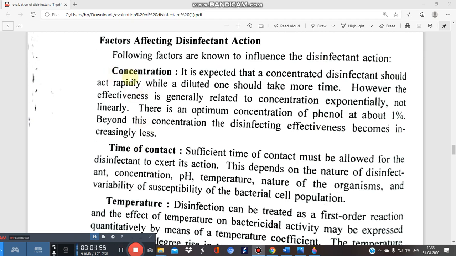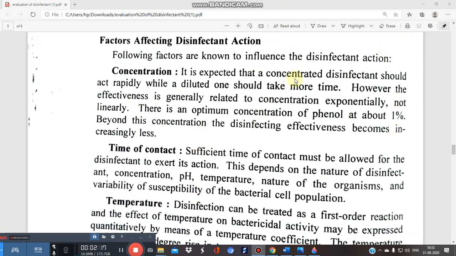Always remember one thing: suppose you purchase a disinfectant from a market and you have to sanitize your room. What you will do, first of all, is see its label, how much concentration of the disinfectant is mentioned on the particular label. Only then will you prepare a particular dilution, then you will use it. You do not go to the market and directly use it.